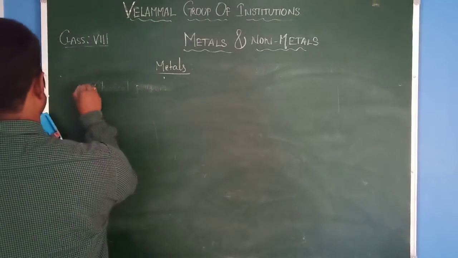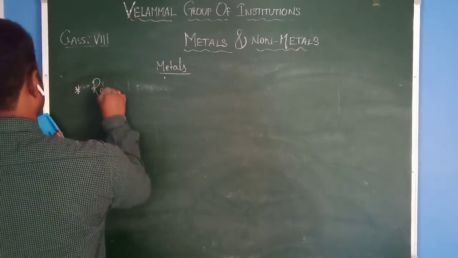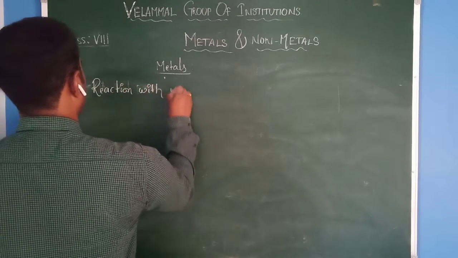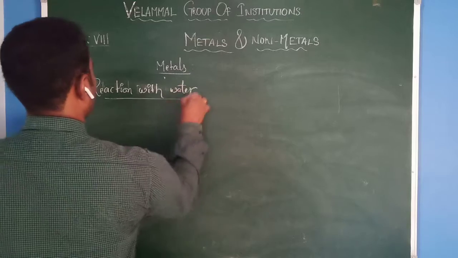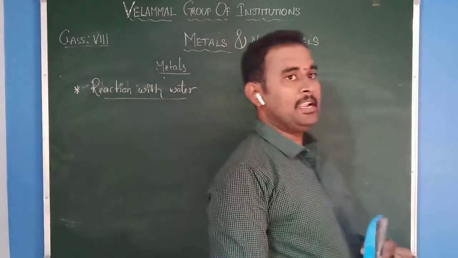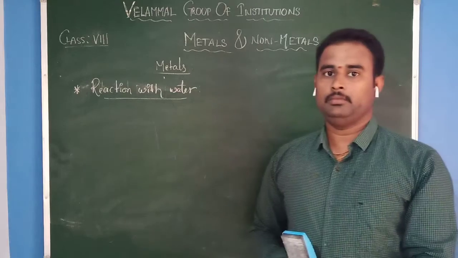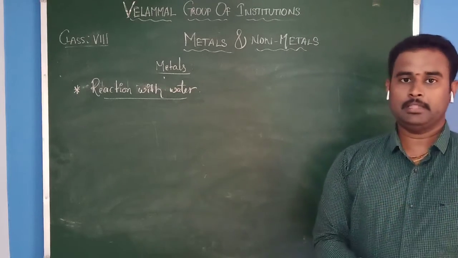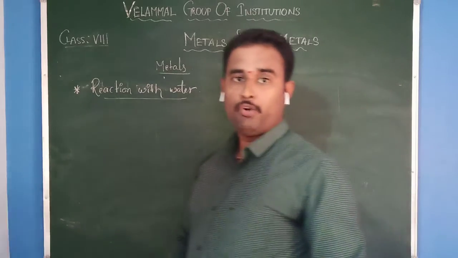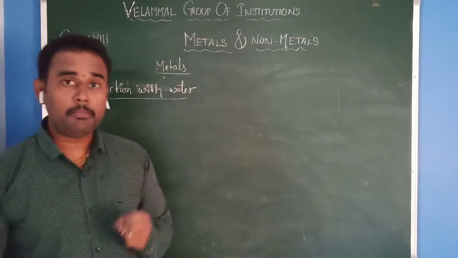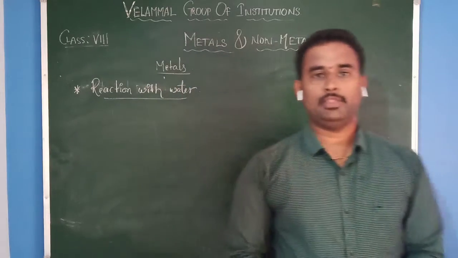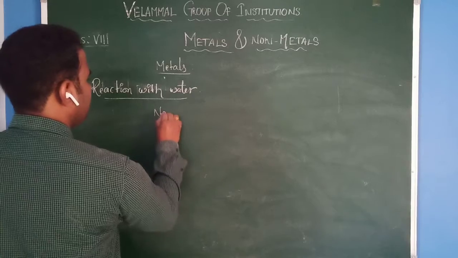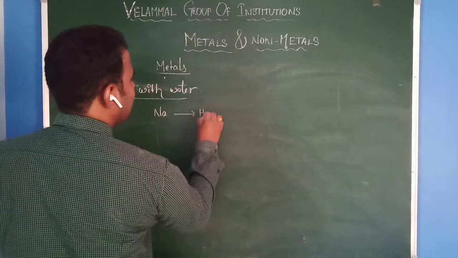Reaction with water. Normally, different metals react with water in different ways. Some metals react vigorously with water, but some metals react slowly. For example, sodium reacts highly with water, whereas iron and copper react less with water.